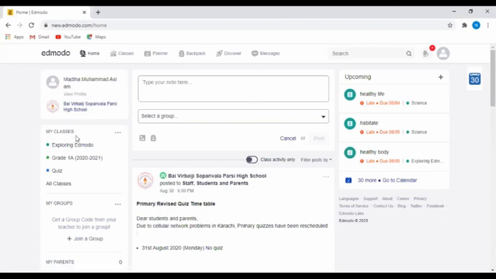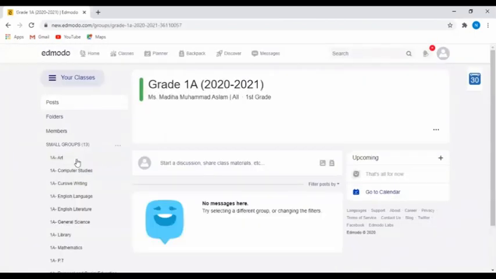Next, we have my classes. As you are in grade 1A, B or C, you will find the same grade in which you are under this my classes. Click on it. This is your class main stream where you will find the notice that is going to be sent by your class teacher that is not related to any particular subject.